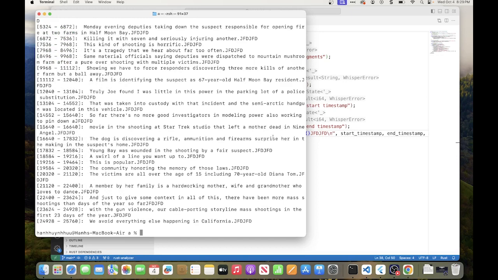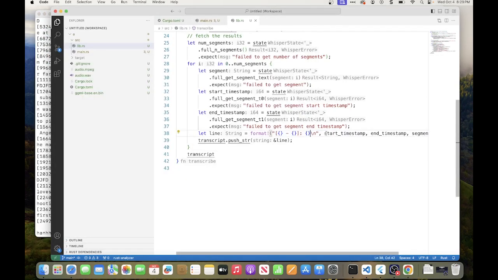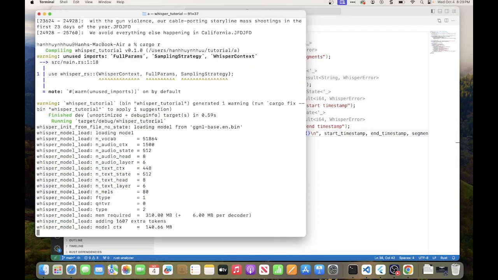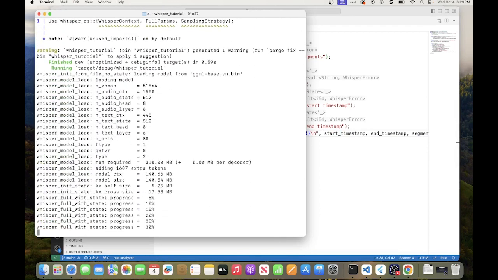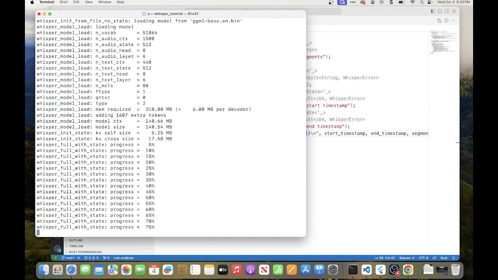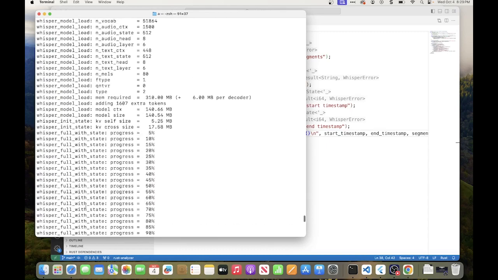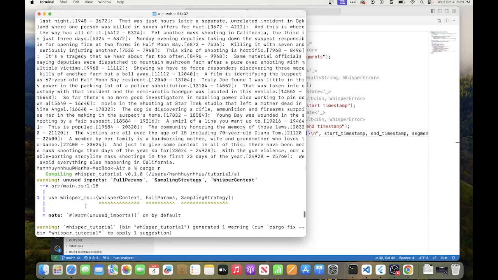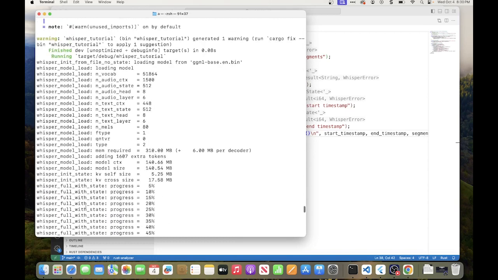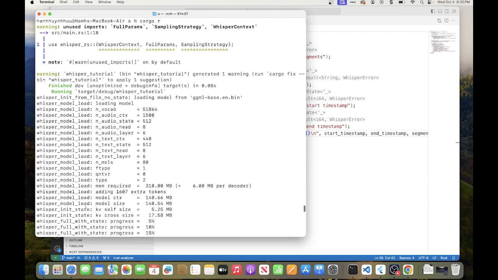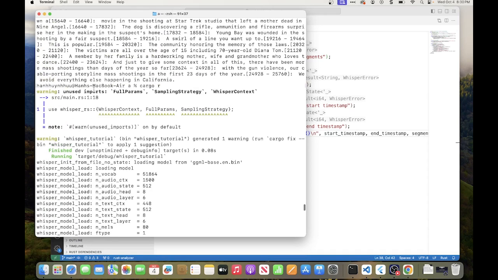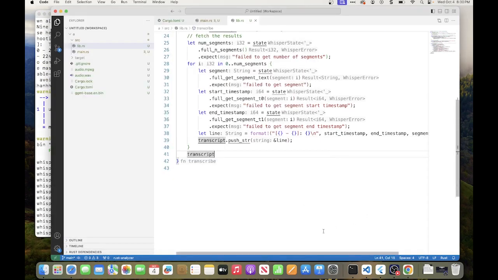Yeah, it's really weird. I don't know why it was not working before. Yeah, it is strange. Okay, I don't know. Maybe I didn't save. Interesting.